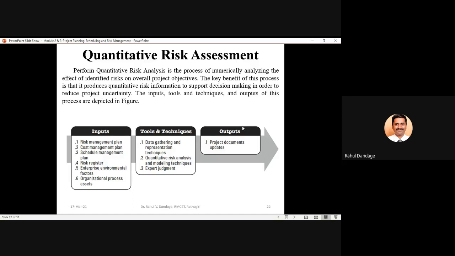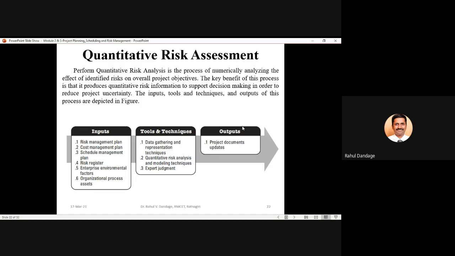Whenever we see projects that have failed, the failure is not most of the time with respect to scope creep, nor most of the time with respect to the quality of the project. Most prominently, project failure is in terms of the cost of the project increasing beyond the estimated cost or budgeted amount, and the time for completion exceeding the estimated schedule.